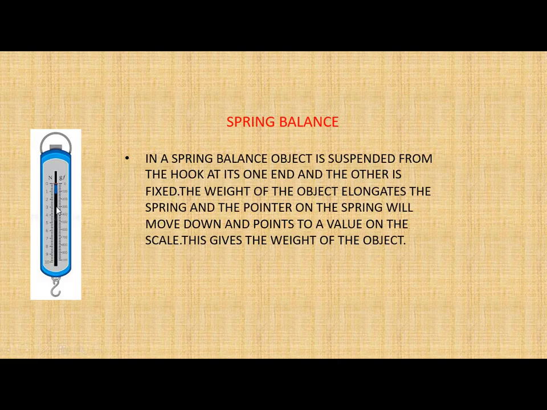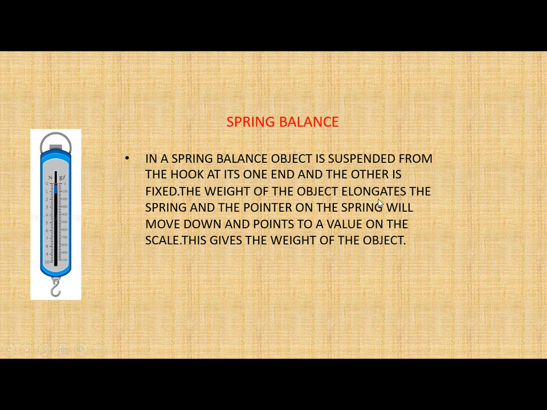This is a spring balance. You can see one point is fixed and at one point there is a hook. If you want to measure the weight of any object, then that object is hung over here, and when you hang that object, due to its weight this spring will come down, and as the spring comes down, this reading will show the weight of that object. So in a spring balance, the object is suspended from the hook at its one end and the other end is fixed. Here you can see this is the place where the object is put and this is fixed.